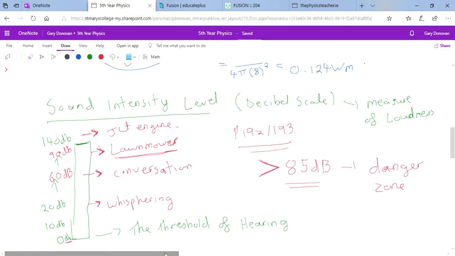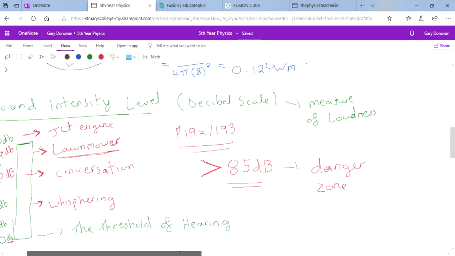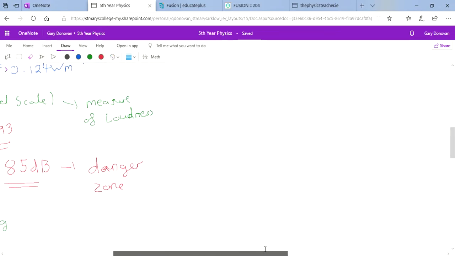And obviously the higher that decibel number is, the more damage it can cause. So you've shorter amounts of time there. So you might be able to spend 15 minutes listening to a lawnmower with no damage, but you couldn't spend 15 minutes beside a jet engine. Your ears would be damaged in a much quicker time because it's a higher decibel level.